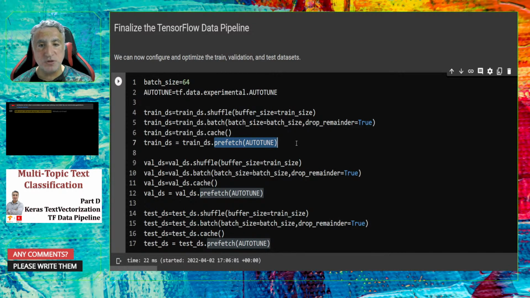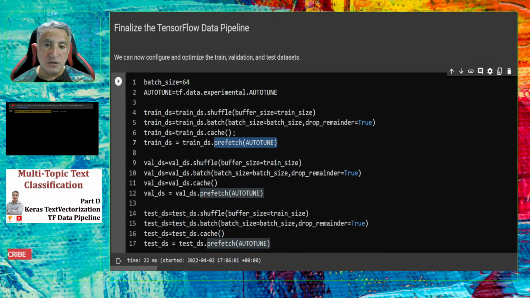This is very important. When you train your model, most of the time your training will take place in the GPU. This time the CPU will be free. So with the TensorFlow data pipeline, by using the prefetch method, you just command that the TensorFlow data pipeline will take care of uploading the next batch while you are training your model with the current batch. So actually it will help you a lot.